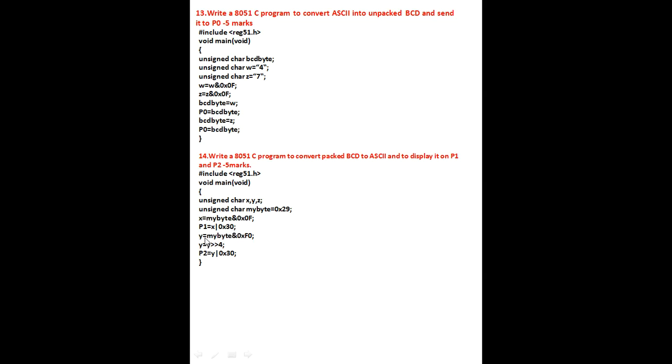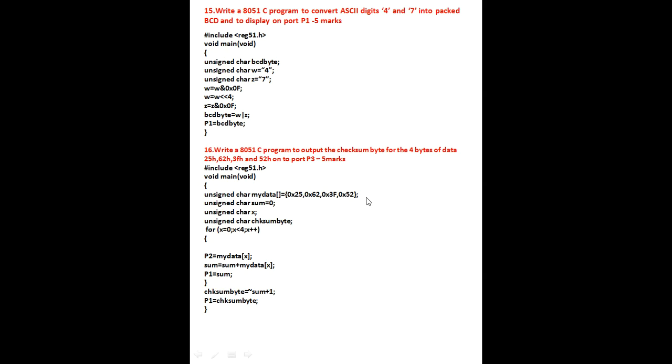For the second ASCII number, again I take mybyte AND operation with 0xf0. Now I need the ASCII value for 2. Already you generated 9 for 39 ASCII. Now for 2 I need to generate 32 ASCII. So with f0 you get 20. Then perform a right shift of 4 positions; 20 becomes 02. After that P2 is equal to y OR 0x30, which means it becomes 32. That I have displayed on P2. So finally I have displayed both the numbers on P1 and P2.